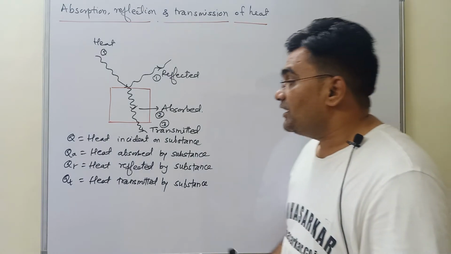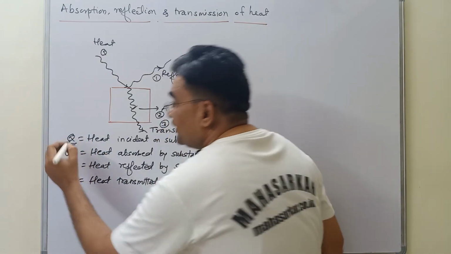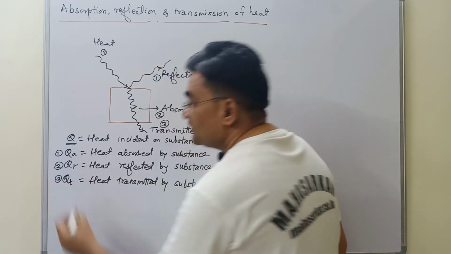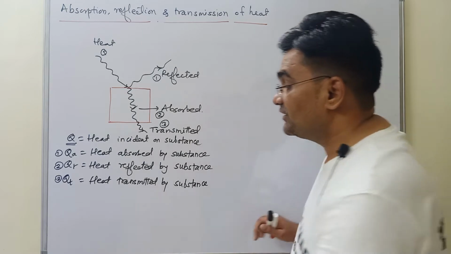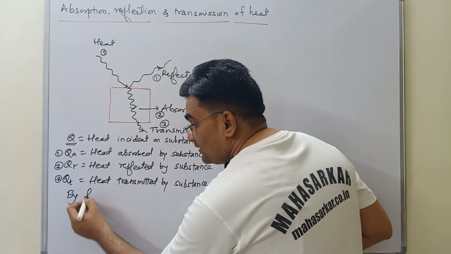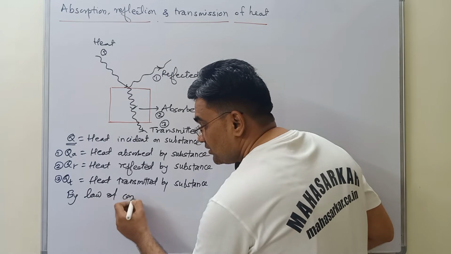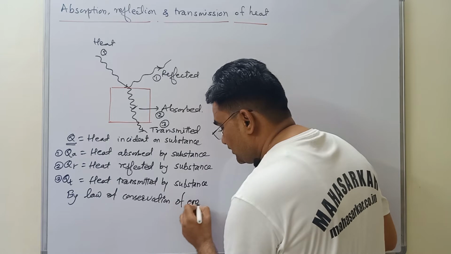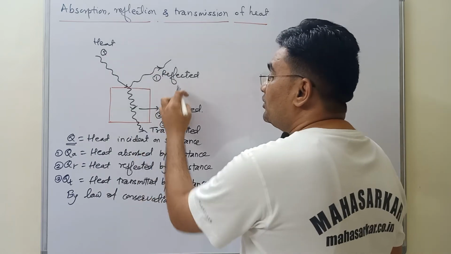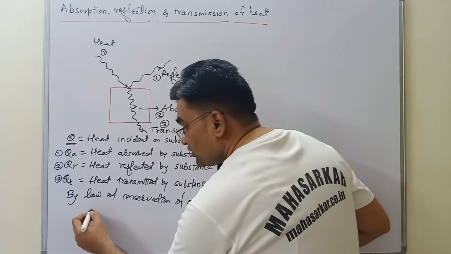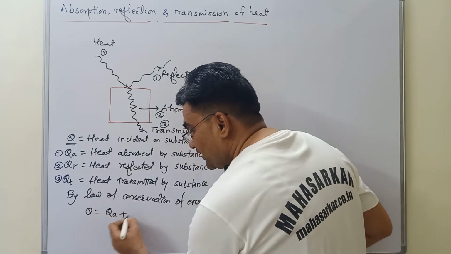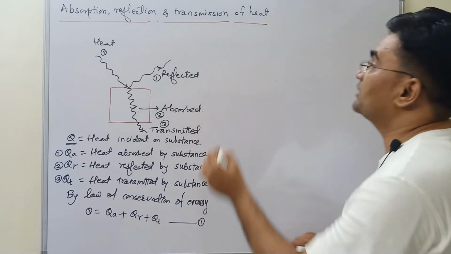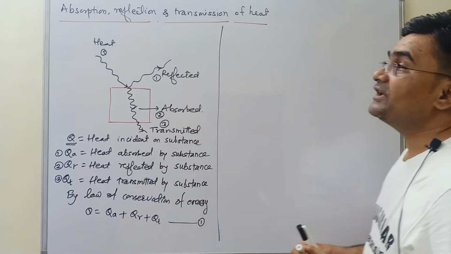So if Q was the total energy and that total energy was split into three parts, 1, 2 and 3, then by the law of conservation of energy, I can write the incident heat equal to the sum of all these three. So Q is equal to QA plus QR plus QT. See, this is equation number 1 for us. I hope you are clear with this.